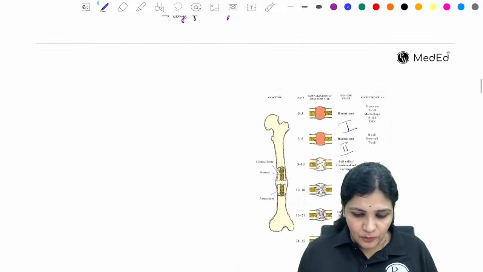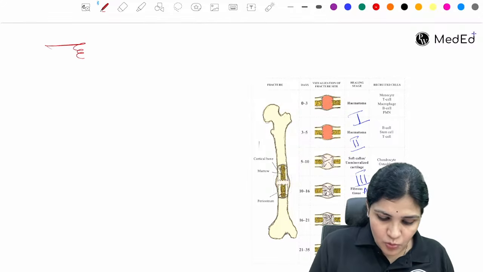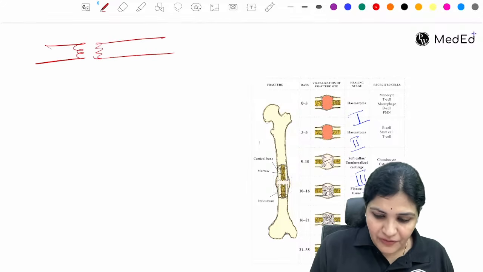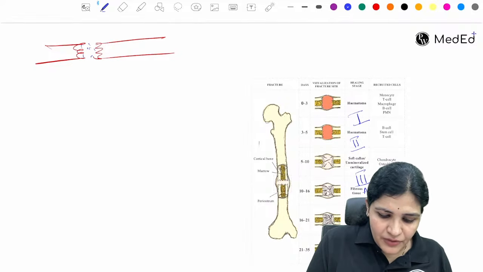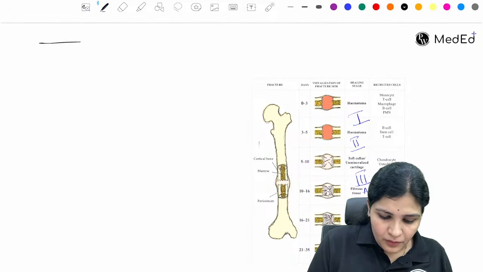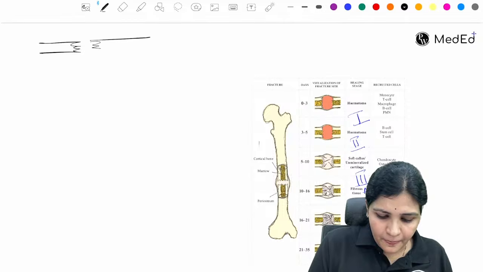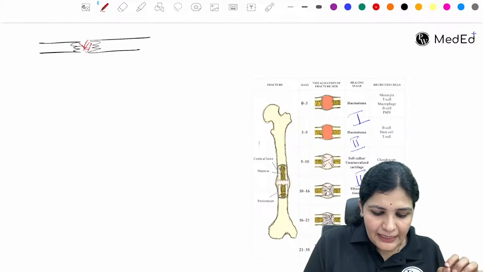Now I will tell you what the stages are. Once the fracture has happened, this is a story, just remember. So this is a fracture. As soon as there is a break in the bone, there is filling of the blood, right? Okay, I'll take the bone as blue color. Now this is the fracture. Once there is a fracture or break, the capillaries break and there is a lot of blood which is pooled here, right?